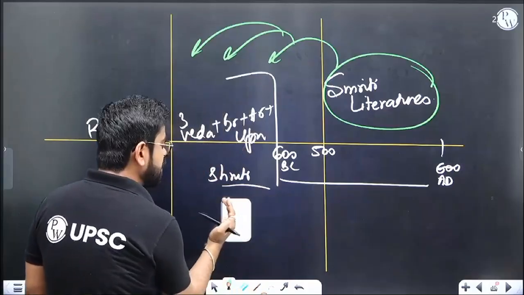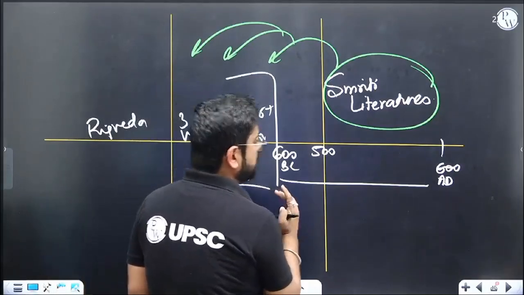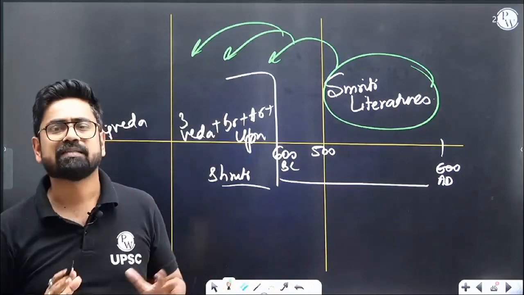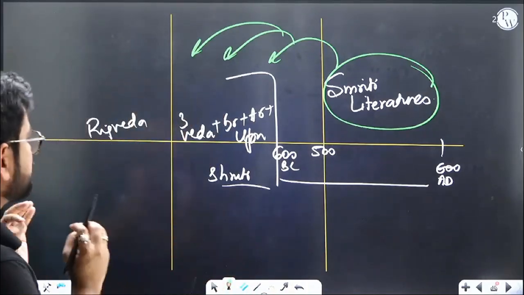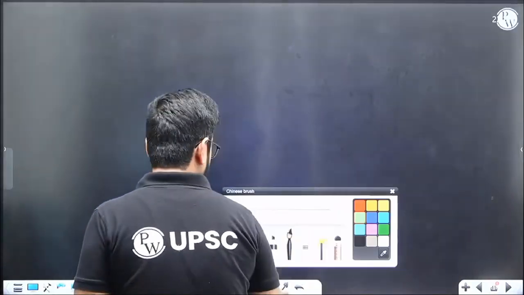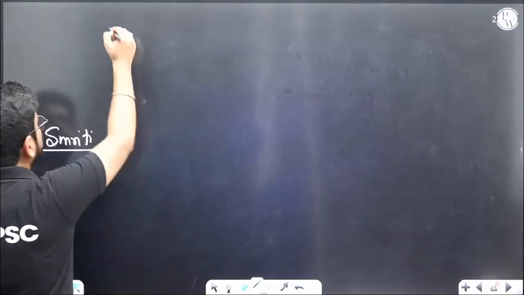There might be some Smriti literature happening maybe 100, 200 years before, possible. Also, 600 AD is not a safe point. Roughly by 600 AD, all your Smriti literature will be done. Now, what is Smriti literature? Now, Smriti literature, the number 6 is very useful.